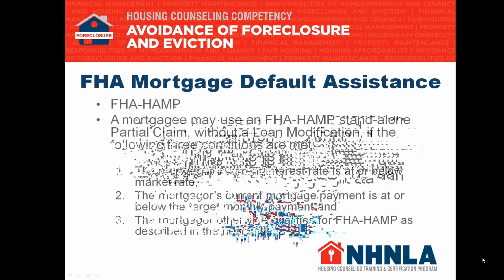With FHA HAMP, a mortgagee may use the HAMP standalone partial claim without a loan mod, but only if the following 3 conditions are met. The mortgagor's current interest rate is at or below market, and this is on page 4 if you're following along. The mortgagor's current mortgage payment is at or below the target monthly payment, and as we know, the target monthly payment is 31% of their income. The mortgagor otherwise qualifies for FHA HAMP as described in the next slide, and we'll talk about this right now.